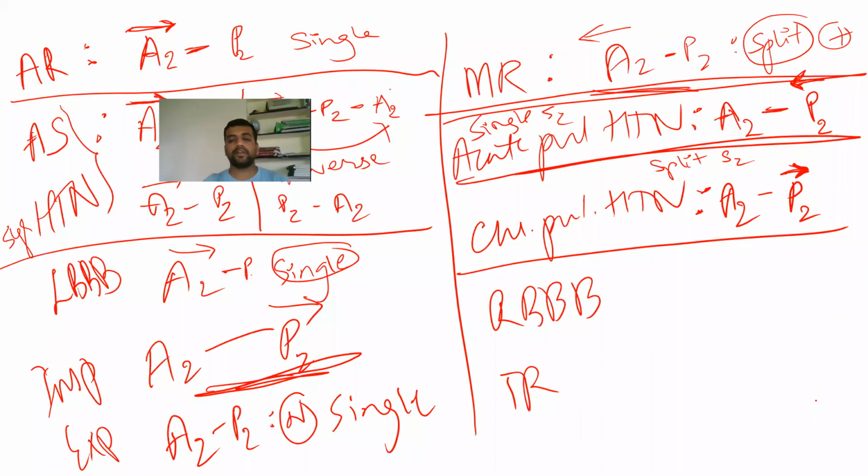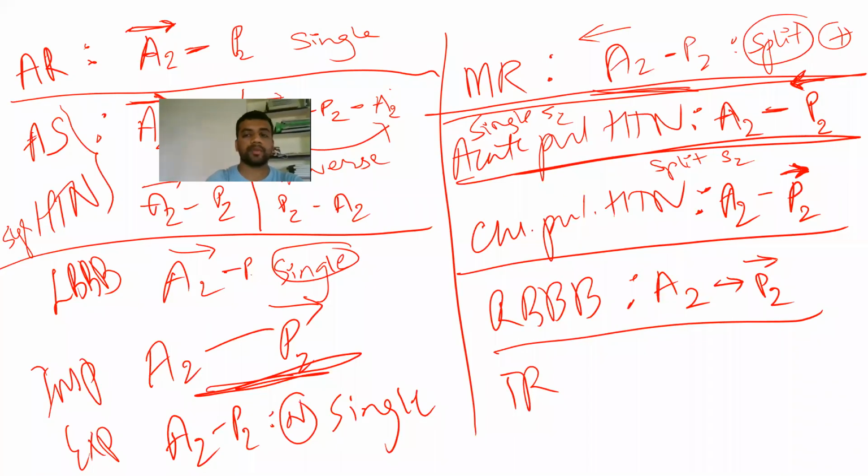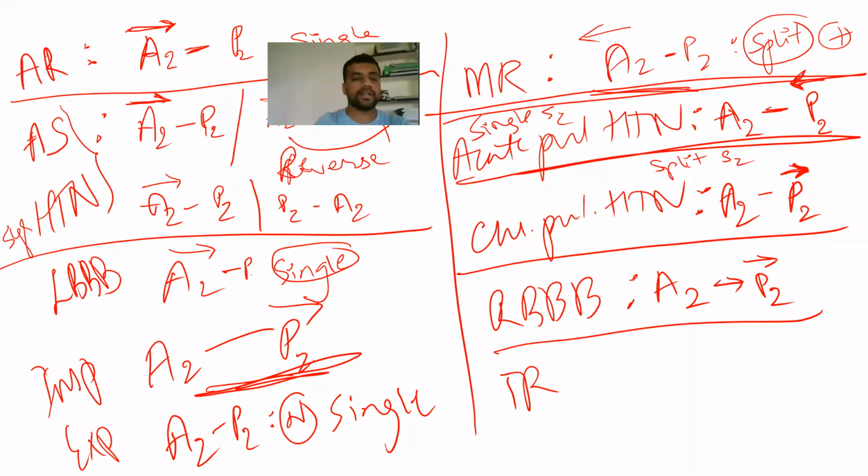Next cause, we'll go for RBBB. As I said, because left side is intact, left side impulse will go first, and it is going to cause aortic contraction first, and then the pulmonary side will go on flowing. So aortic is going to contract as usual, and pulmonary is going to close late because activation is going to occur late. So here you can see the RBBB and LBBB. So in LBBB A2 will close late, in RBBB P2 will close late.